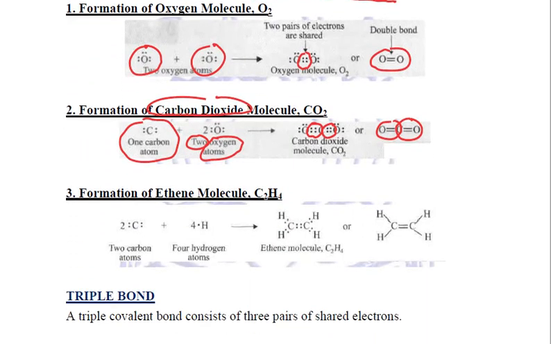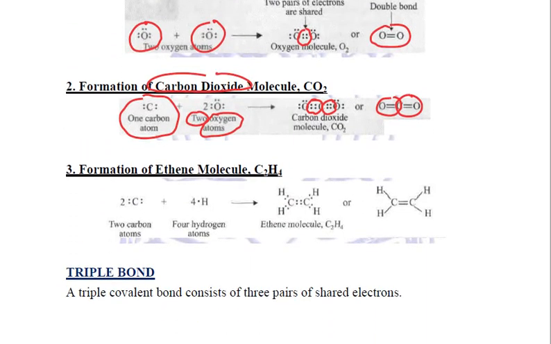Next, take an example of the ethene molecule. Carbon again has 4 electrons in its outermost shell. In the ethene molecule there are 2 carbon atoms. Initially they share 2 electrons each with each other. So now one carbon atom has 6 electrons, and the other carbon has also got 6 electrons. Still they require 2 electrons more.